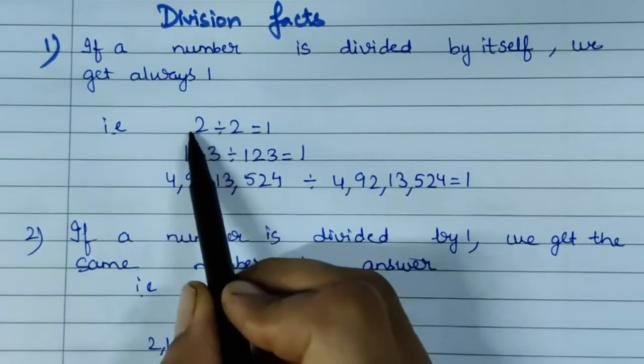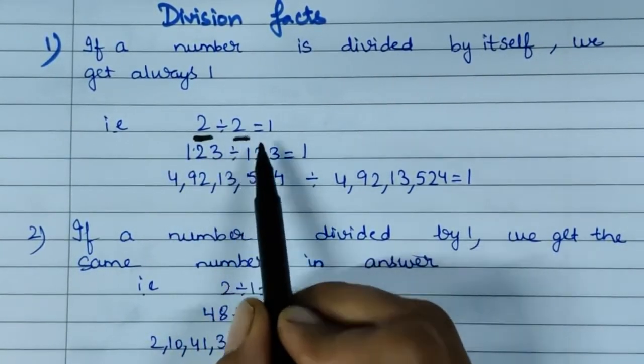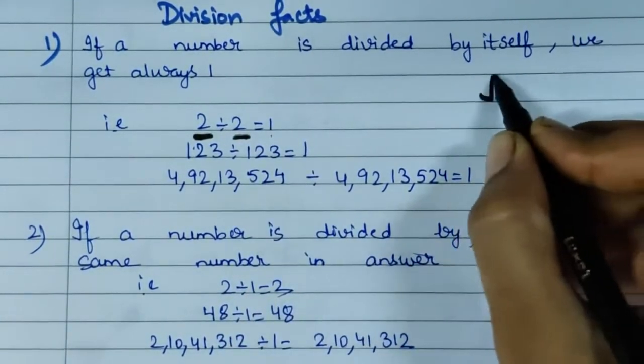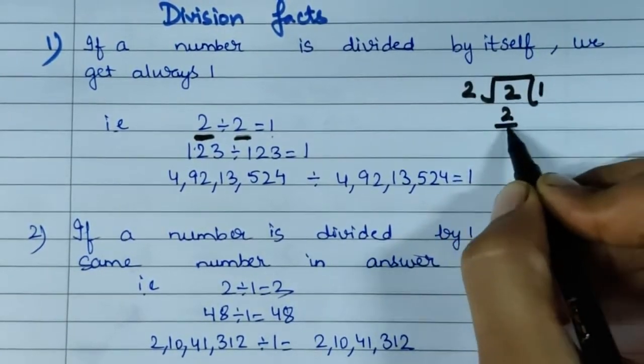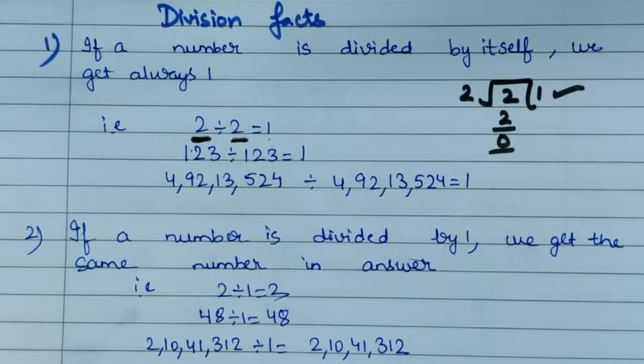Let us discuss some division facts. If a number is divided by itself, we always get 1. You can check here. If you divide 2 by 2, what do you get? You get 1. If you divide any number by itself, you always get 1.